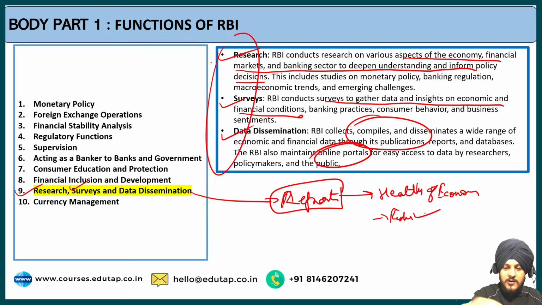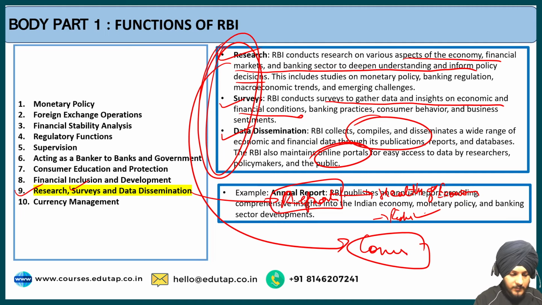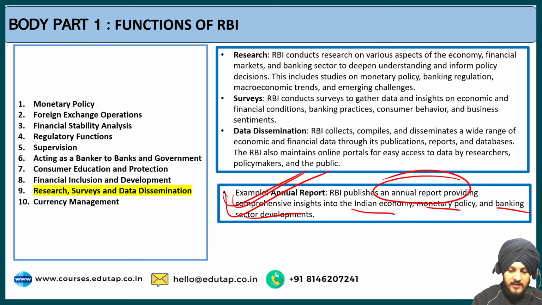So again, this point is also lengthy. I've written it for the sake of your information. What you can do is consolidate these points in a concise manner and write it accordingly. Here is an example of an annual report. RBI prepares an annual report which talks about the Indian economy, monetary policy, and banking sector developments. So this is an example of the RBI's research, survey, and data dissemination function.